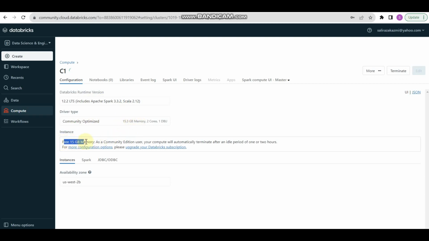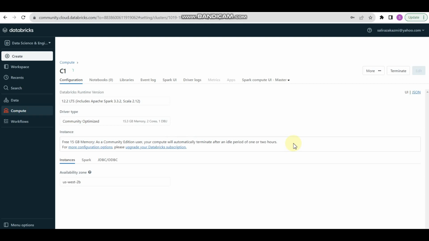So here you can see Community Edition, and the most important limitation is that it will automatically terminate after an idle period of 1 or 2 hours. So this is one of the limitations.